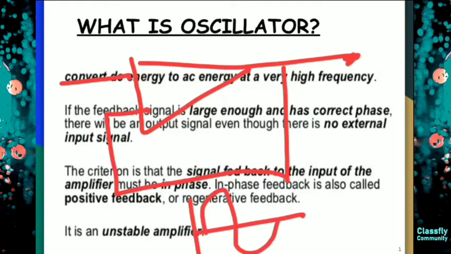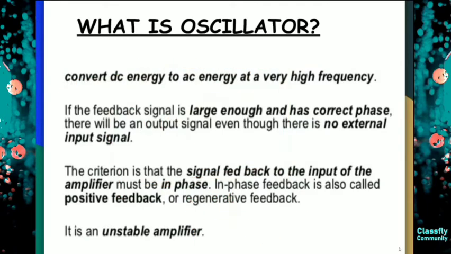In-phase feedback is also called positive feedback or regenerative feedback. We already know that only positive feedback has the same phase as the feedback source, and due to that, it provides us an unstable amplifier.